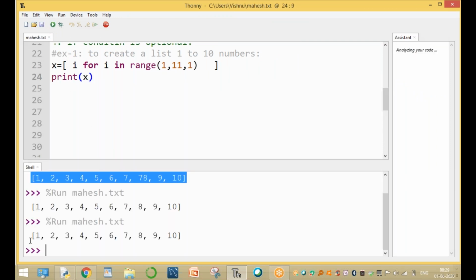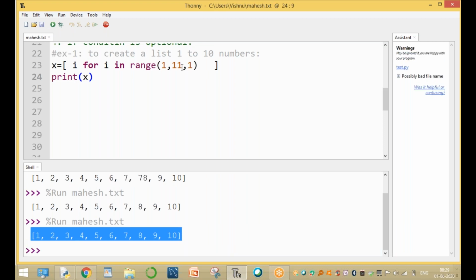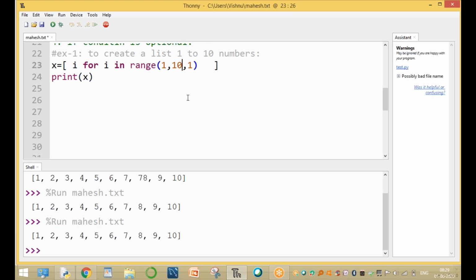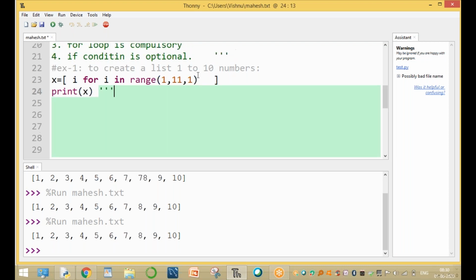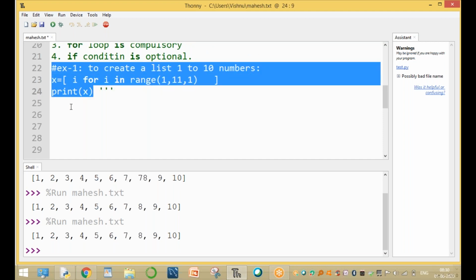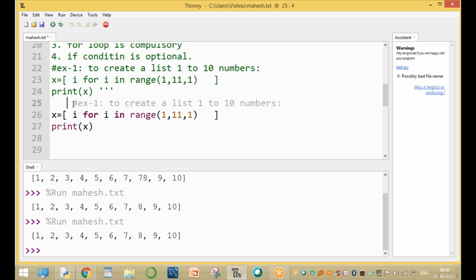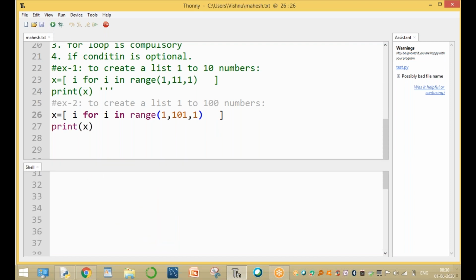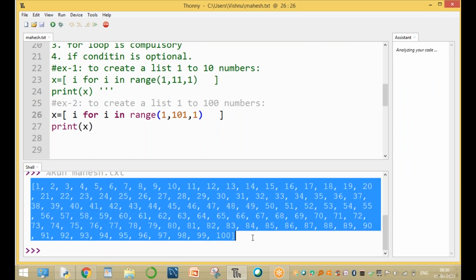Easily, a simple and easy way of creating a list. And for example, if you want to create a list with up to 100 numbers, up to 101. Now this was creating a list with 1 to 10 numbers. Second example: create a list with 1 to 100 numbers. Now we change the value to 101. Run this simple program. Now the list is created with 1 to 100 numbers.